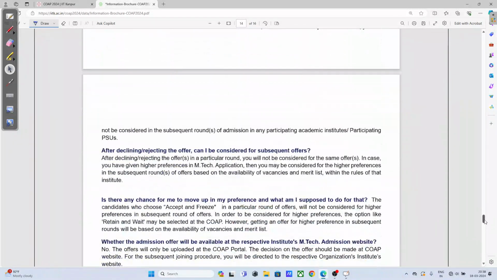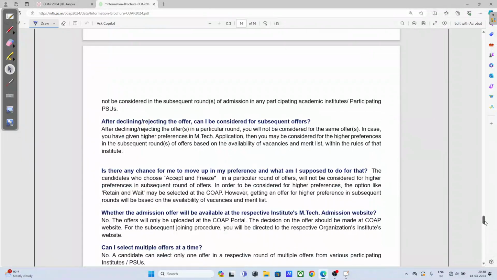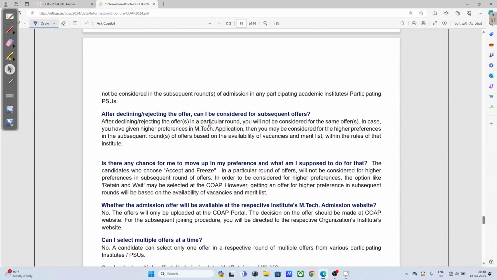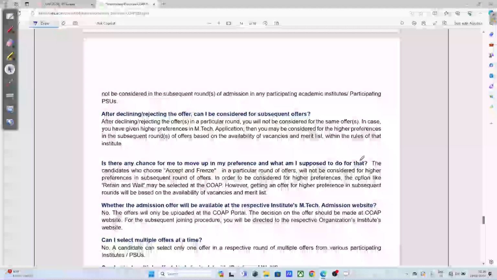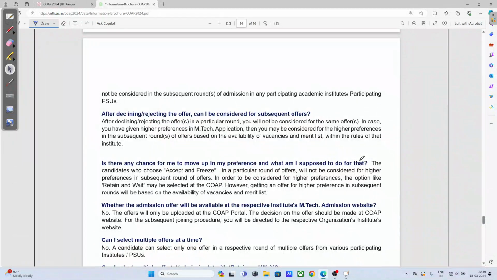So after declining, can I get a subsequent offer with higher preferences? Already I have explained that you will be getting preferences in the higher rounds also. Is there a chance for me to move up in my preference, and what am I supposed to do after that? No, there is no such chance. You might get or you might not get.